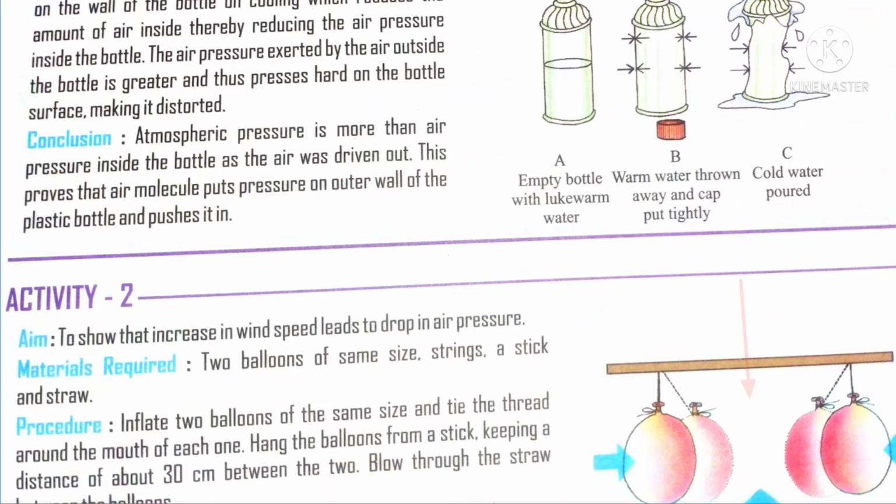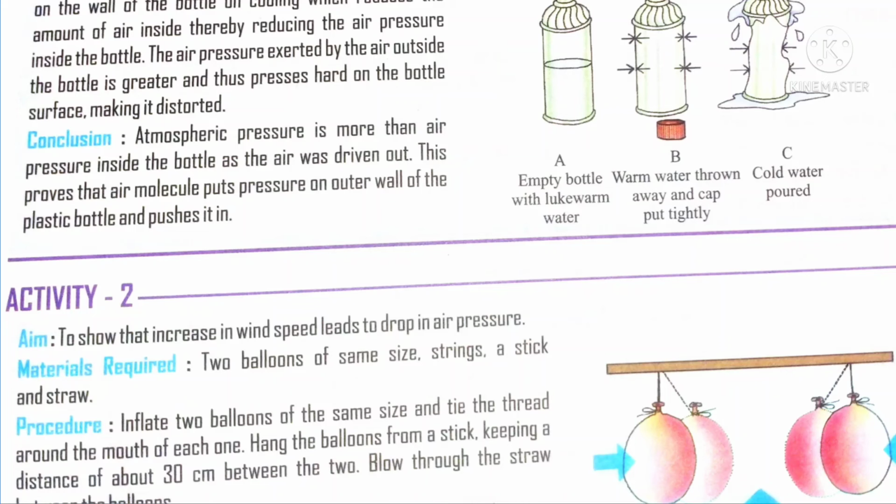When you blow, what happened? The speed of the air is increased. This leads to a decrease in air pressure. When you blow, the speed of the air will be increased and the air pressure becomes less. The air becomes less in the particular area. That is the reason the sides of the balloon exert greater pressure, so it pushes one balloon towards the other. When you blow in between the balloons, the air pressure is decreased.